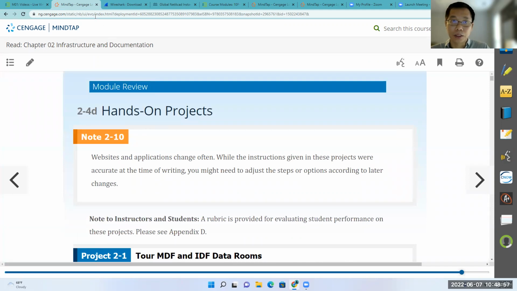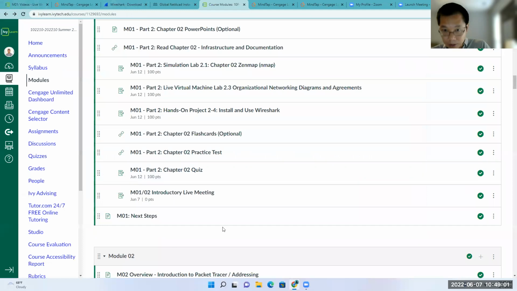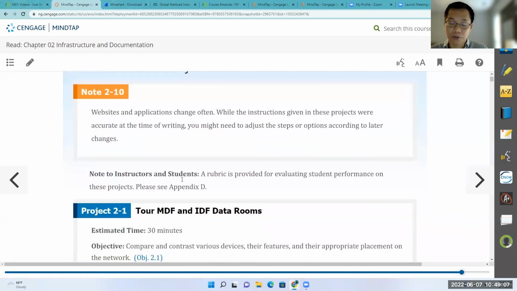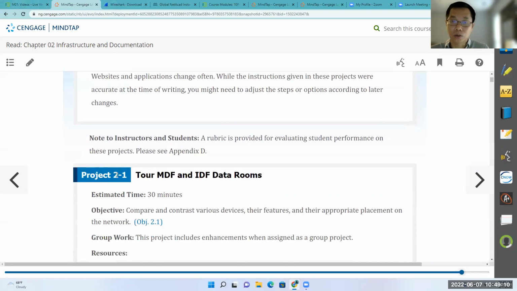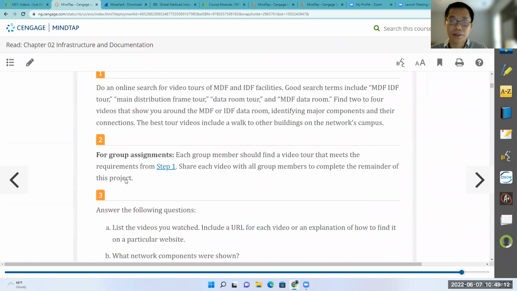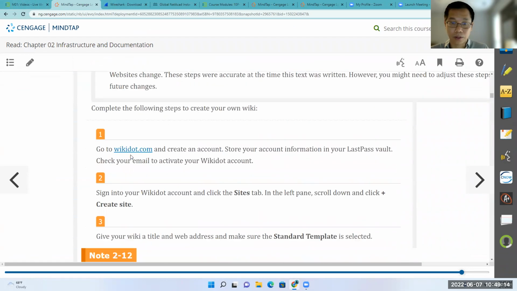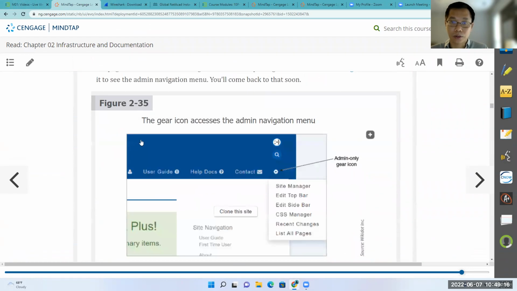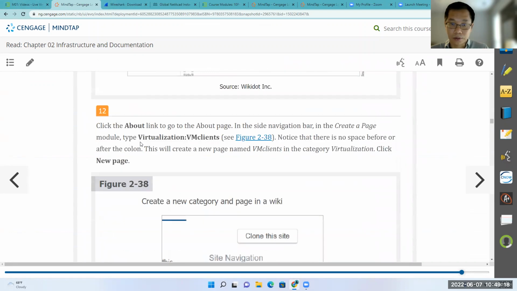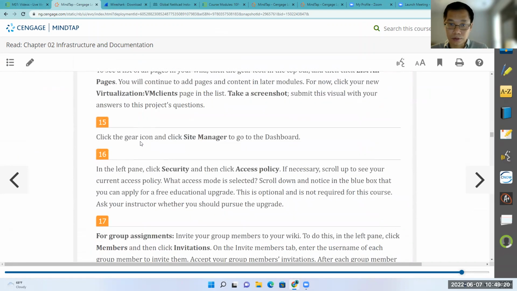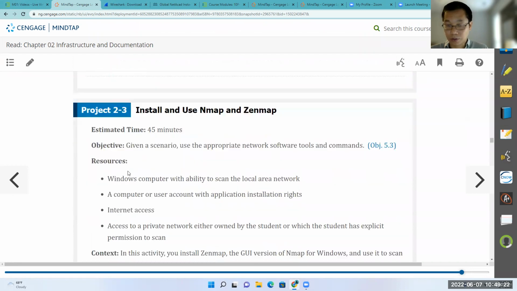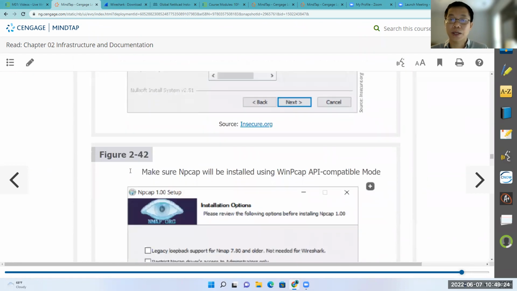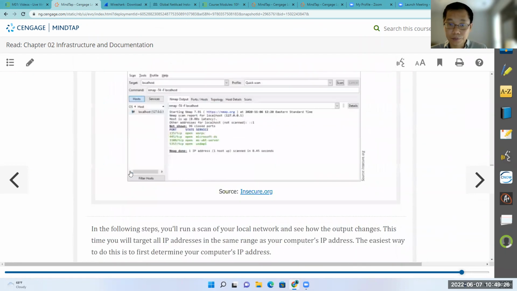You have the hands-on project 2.4, install and use Wireshark. So you have to locate the correct one. This one, 2.1, is not the correct one. This one, 2.2, is not the correct one, and 2.3 is not the correct one. Remember that for this one you have to locate 2.4 here.